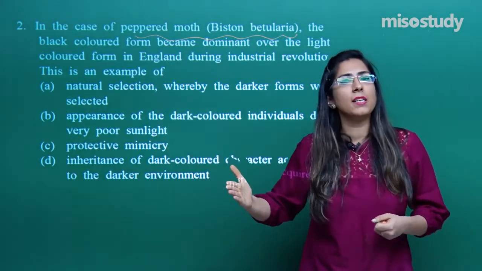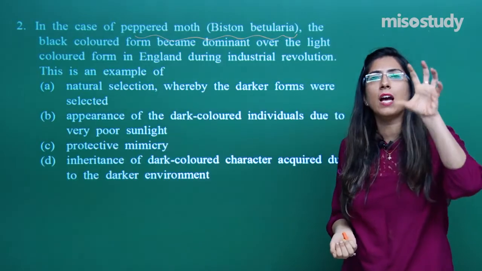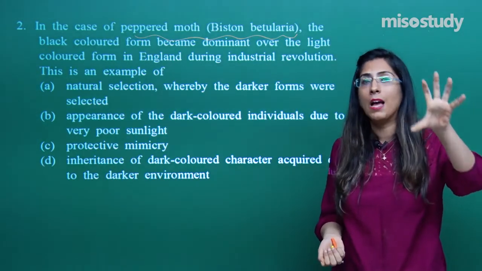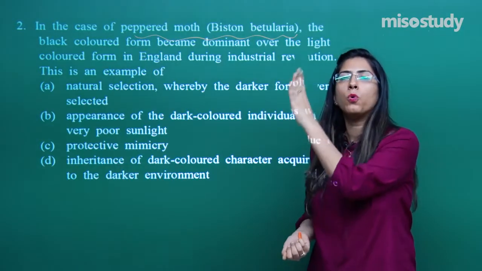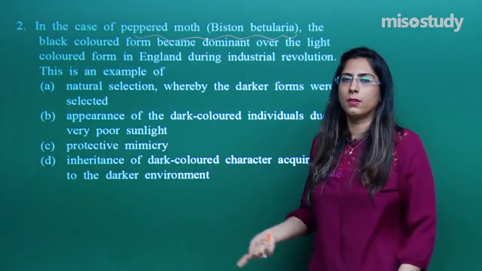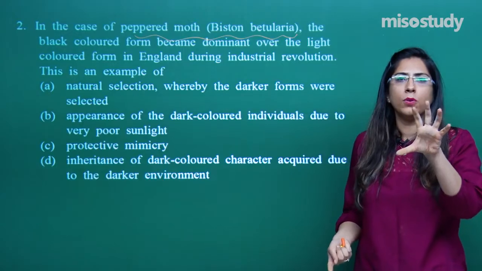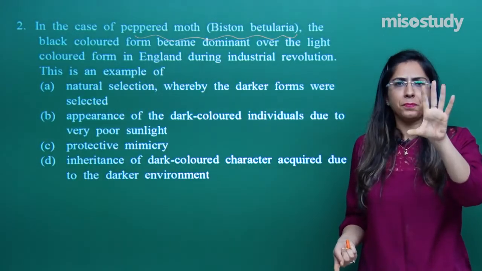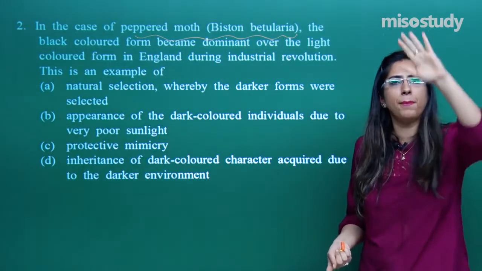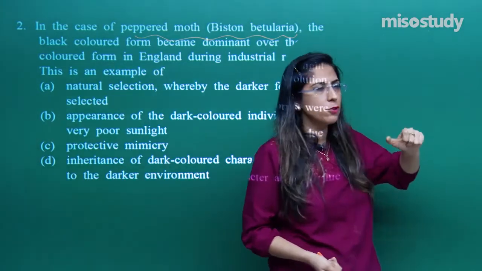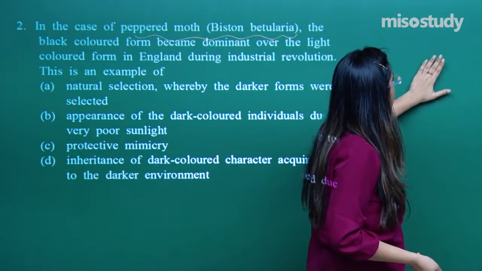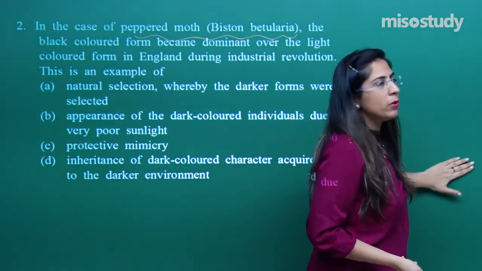As they were selected by nature, that means in the next generation they are able to produce more offspring. More precisely, the predators who feed on black colored moths cannot see them easily, as the moth can blend into the surroundings. Suppose I take a moth and place it over here on this green colored board.